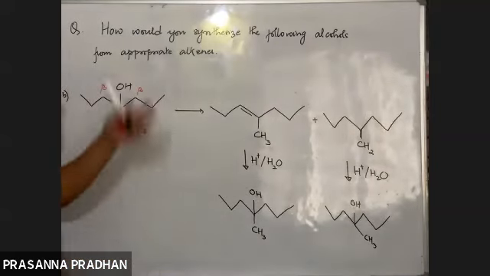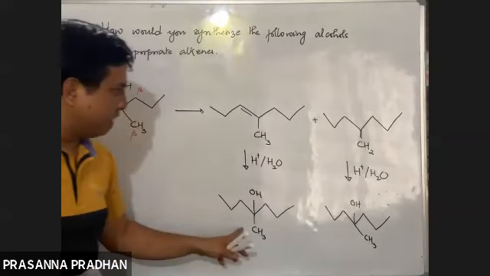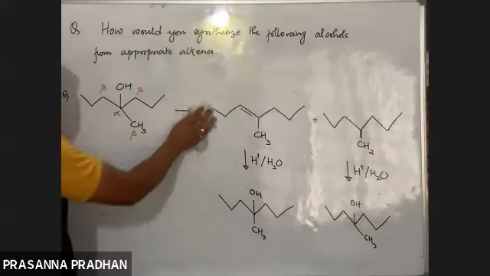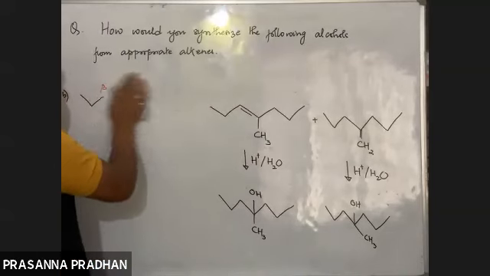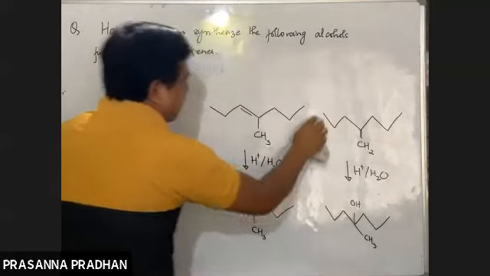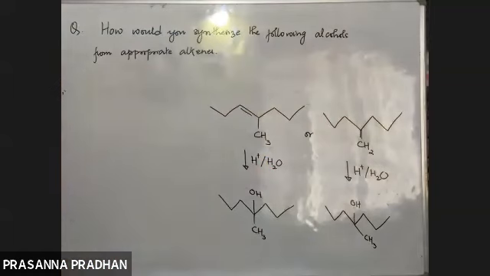So what are the two possibilities? What are the possible alkenes from which you can get this alcohol? Either this or this. So both would be correct. If you write down both, it would be correct. Acid catalyzed hydration of either this alkene or this alkene will give us the desired alcohol in this way. Now the last one you do on your own.